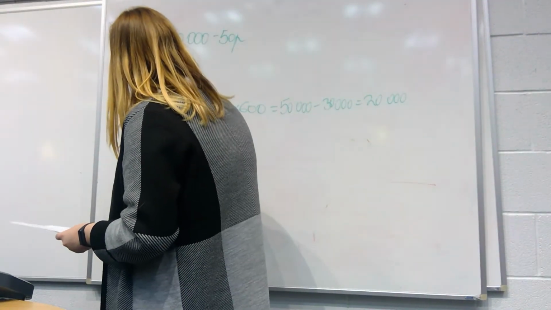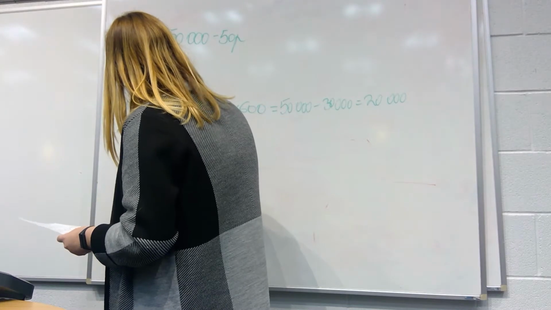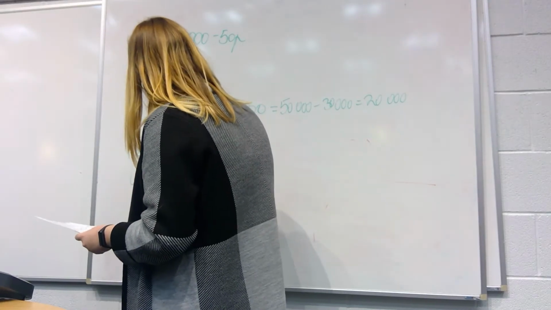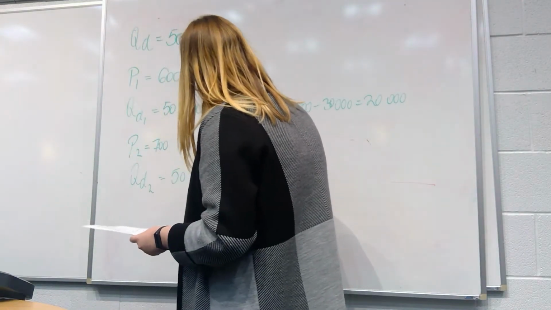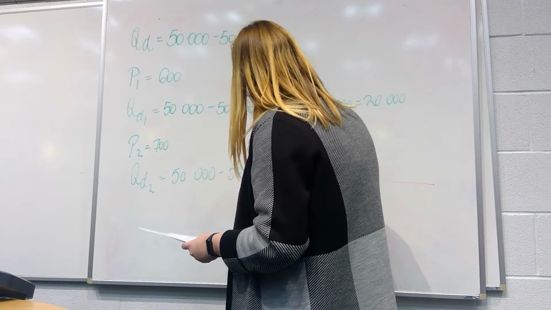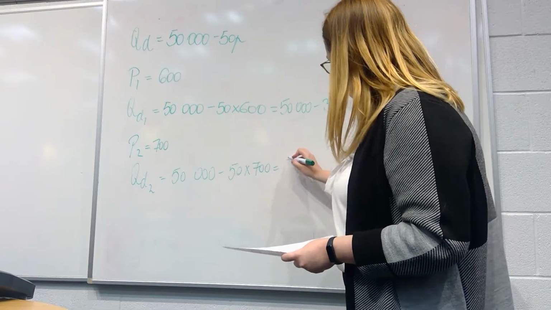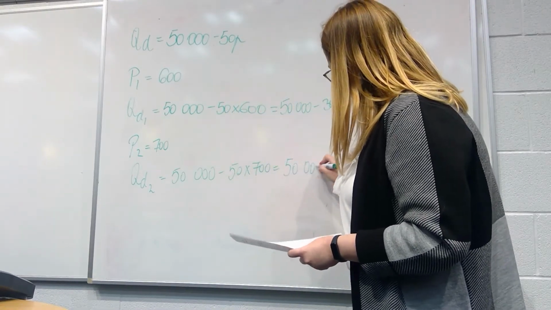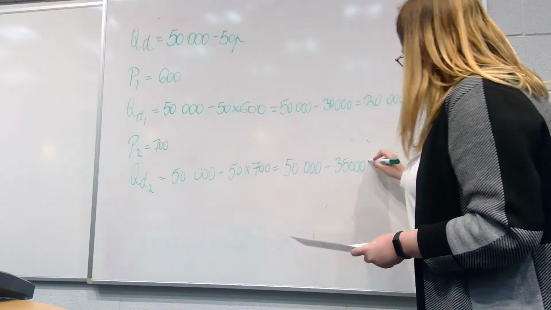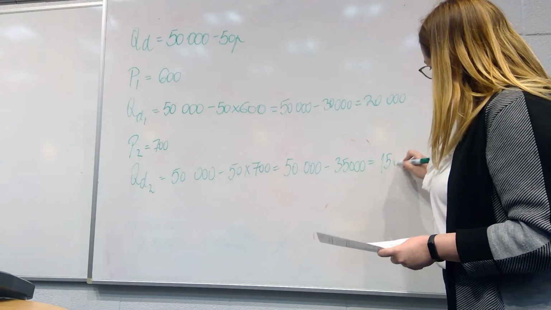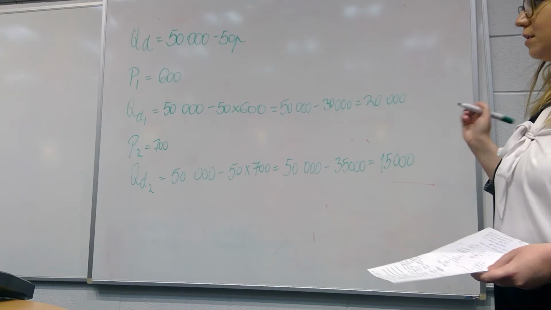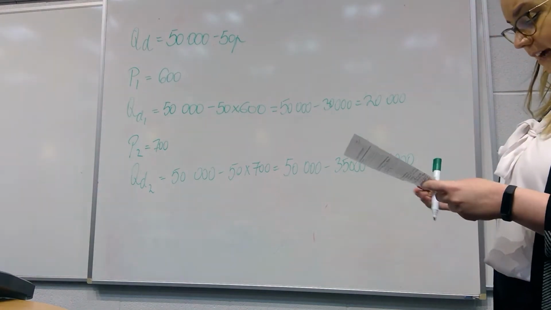When the price is £700, quantity demanded is 50,000 minus 50 times 700, which is 50,000 minus 35,000, which is equal to 15,000. So when the price is £700, the quantity demanded is 15,000 tickets.